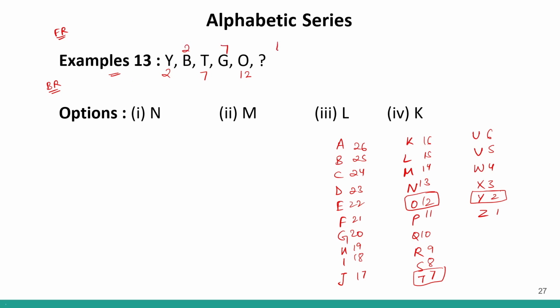So now the next will be the 12th forward rank. And at the 12th forward rank, so 1, 2, 3, 4, 5, 6, 7, 8, 9, 10, 11 and 12th. So at the 12th forward rank, we have L. So basically, we took 3 letters with backward rank, that was Y, T and O. The backward ranks were 2, 7 and 12. Then we will take 3 letters from the forward rank. So forward rank is B, G and the next letter will be L for corresponding 2, 7 and 12. So my missing element will be L. Clear?